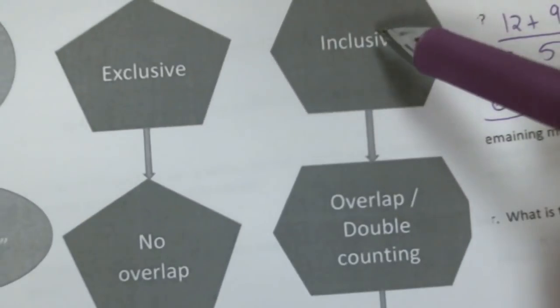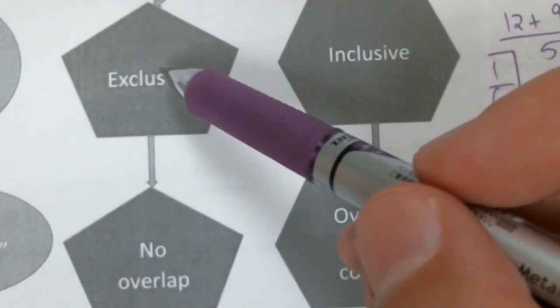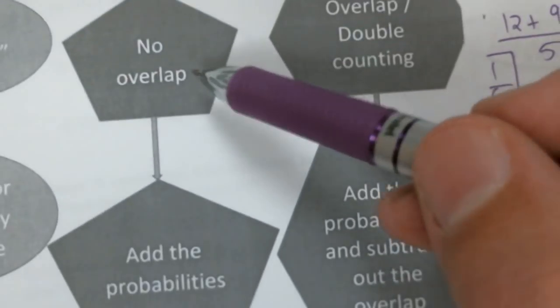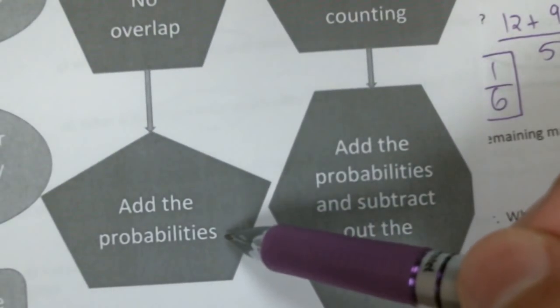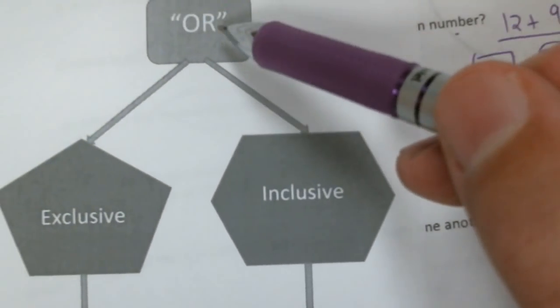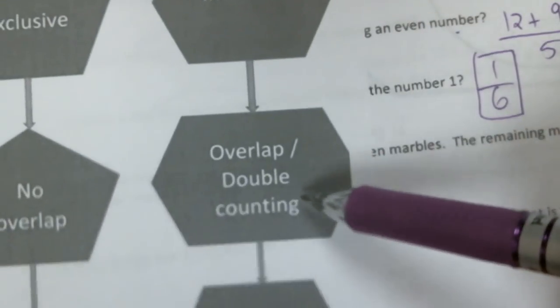Okay. If you see the word "or," that's either exclusive or inclusive. Do the 2 things have anything to do with each other? Can they happen at the same time? No. If they're isolated, they can't happen at the same time. There's no overlap. You're going to just simply add the probabilities. If the 2 things can happen at the same time and you see the word "or," that's inclusive. That means there is some overlap.